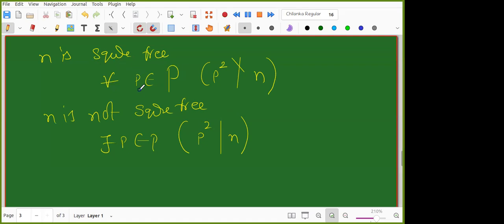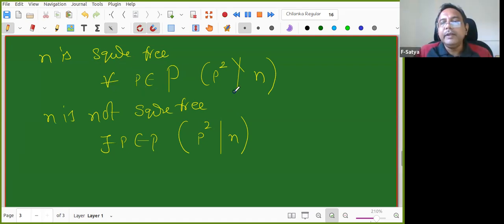So n is square free means for every prime p, p square does not divide n. This is the property. The negation of this statement: for all becomes there exists. Negation of "p square does not divide n" is "p square divides n".